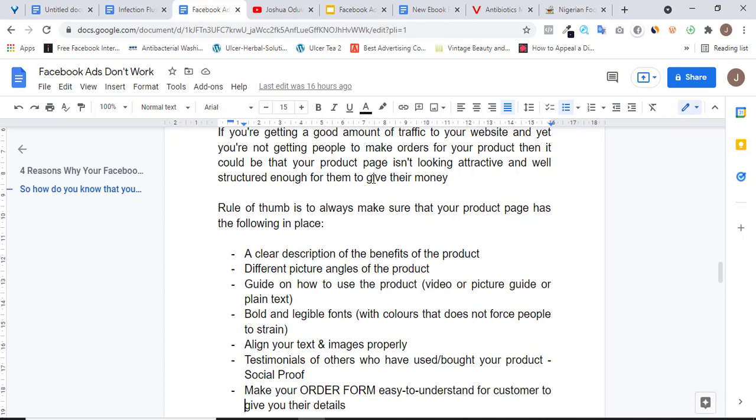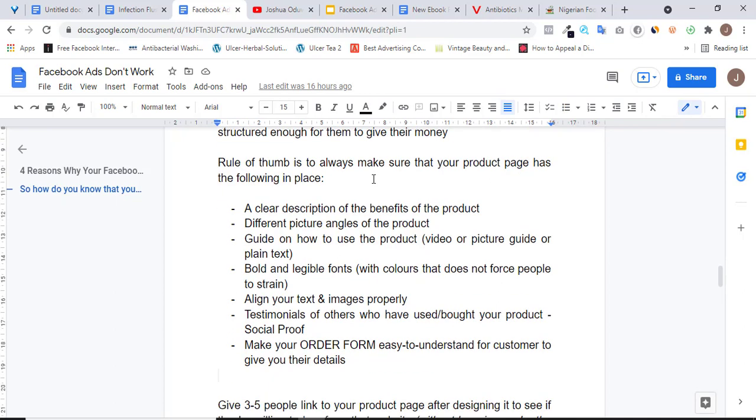Then another thing you should also take note of is make sure your order form is quite easy to understand for your customer. All right. So if you are telling people to give you their names, make sure you're stating it clearly: your first name, your surname. If you're asking for their phone number, make sure you indicate phone number properly. Don't write a long sentence just to get people to give you their phone number. Make sure you are making this brief. Phone number, your name. If it's a full name you want, you indicate full name. If you want the first name, indicate first name. So whatever it is you want them to do, make sure you are making it clear enough for them to understand.